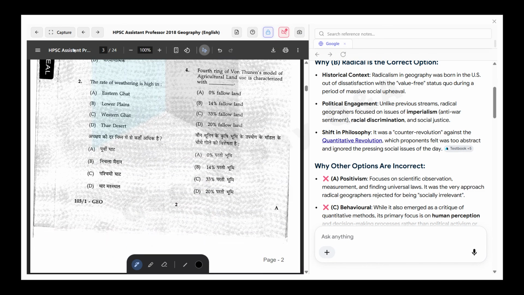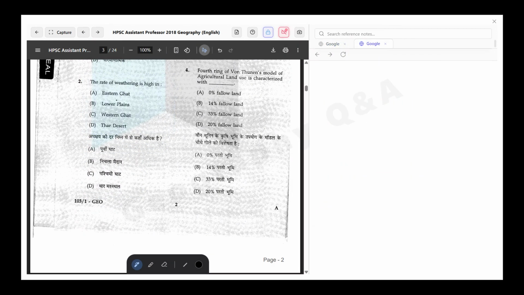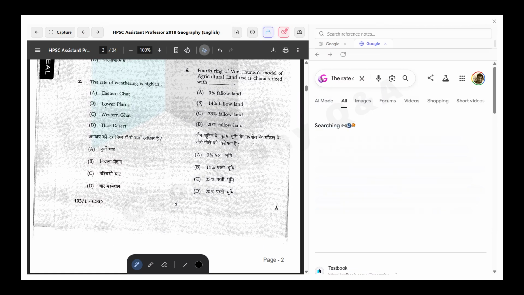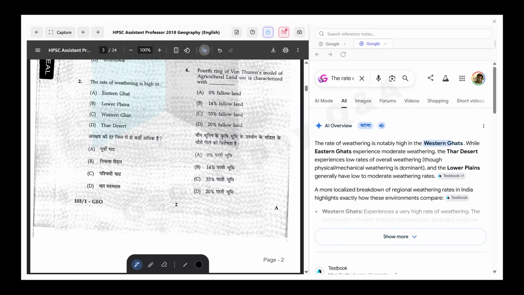Now, the next question: the rate of weathering is high in Eastern Ghat, lower plains, Western Ghat, and Thar desert. So it should be Western Ghat because of the high rainfall. The rate of weathering is notably high in Western Ghat, while Eastern Ghat experiences moderate weathering.